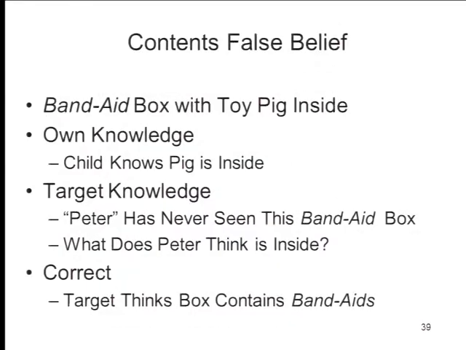Here's another one. This is the so-called contents false belief task. You present the child with a Band-Aid box, and you open up the Band-Aid box, and you show the child that there's a toy pig inside. And you say, what's inside the Band-Aid box? The kid says, there's a toy pig inside the Band-Aid box. Then you introduce a new character, Peter, who's never seen this particular Band-Aid box, and you ask the child, what do you think Peter will think is inside? Now, the correct answer, of course, is that Peter will think there are Band-Aids inside because it's a Band-Aid box, but you could fail this contents false belief test if the child believes that Peter knows what he or she knows.